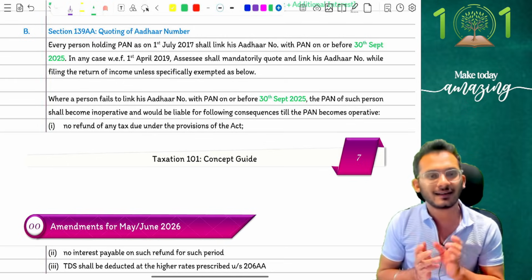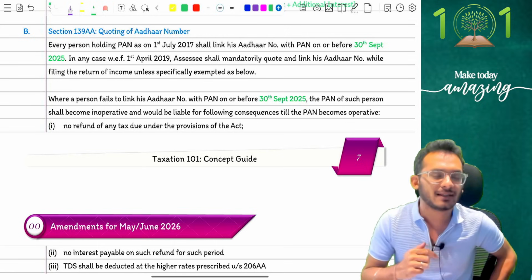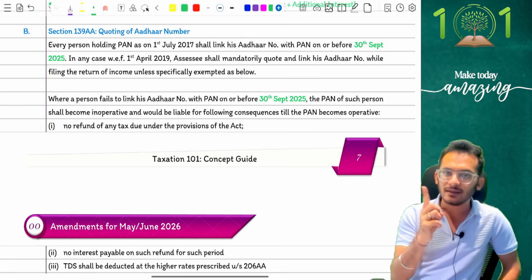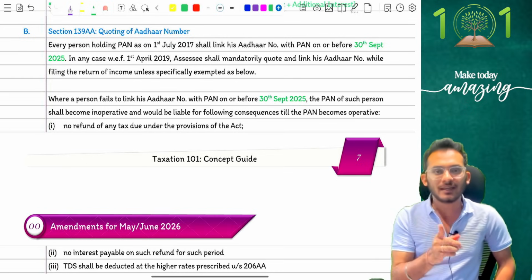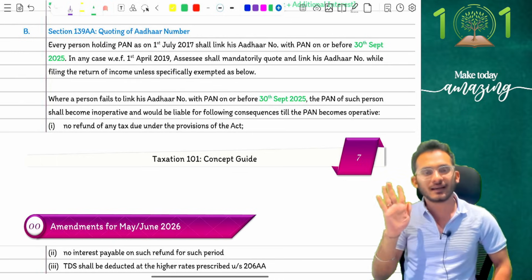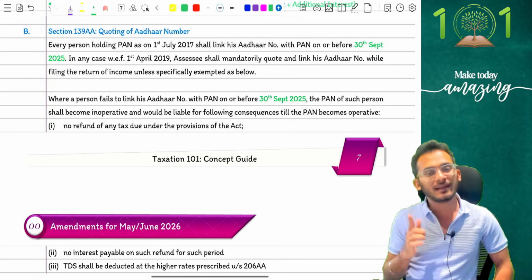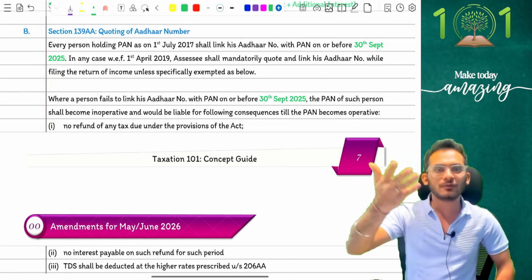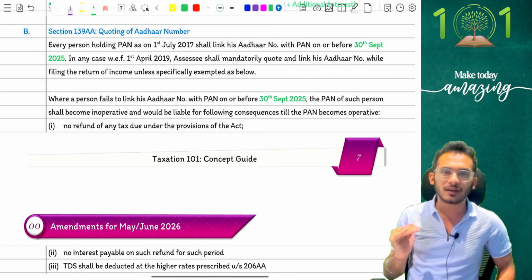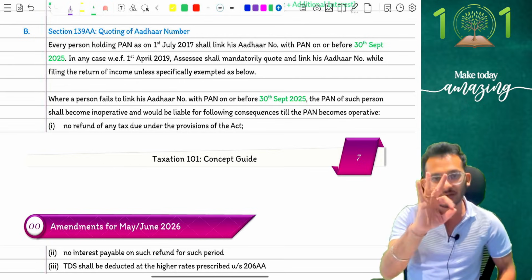Second amendment is on your tax rates, where we discussed that if you're going under default tax regime, then you'll have a tax rate of 5% on income exceeding 4 lakh rupees. So 0 to 4 lakhs is 0, 4 lakhs to 8 lakhs is 5%, 8 lakh to 12 lakh is 10%, 12 lakh to 16 lakh is 15%, 16 lakh to 20 lakh is 20%, 20 lakh to 24 lakh is 25%, after 24 lakh is 30%. Simple shortcut: for the first 24 lakhs, you will be liable for 3 lakh rupees.